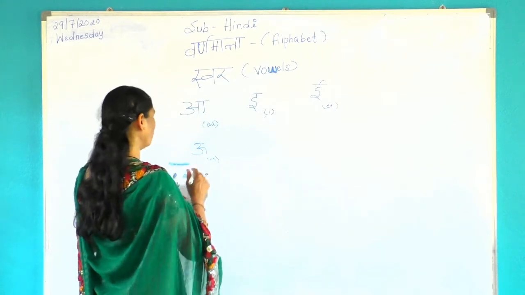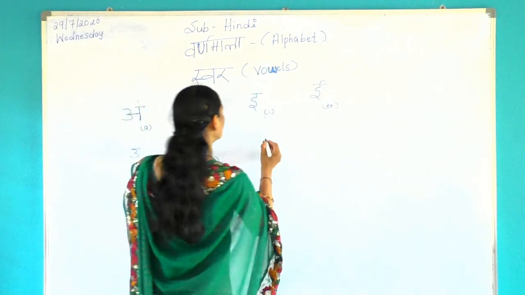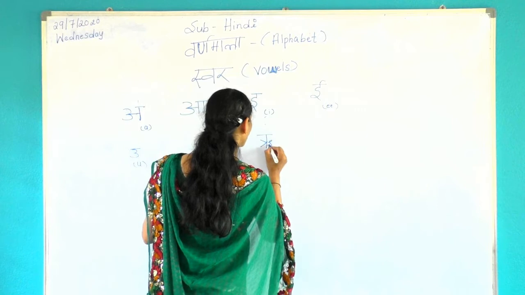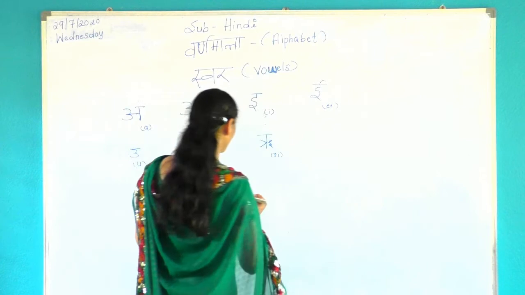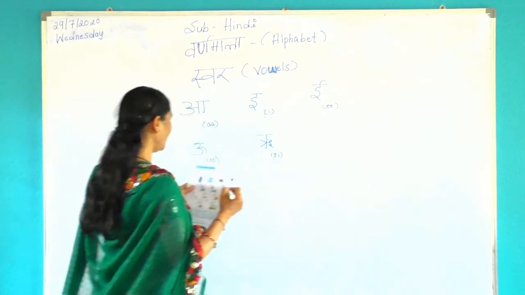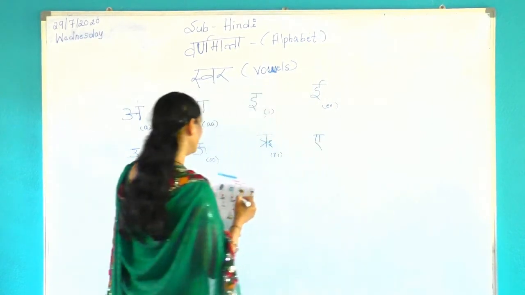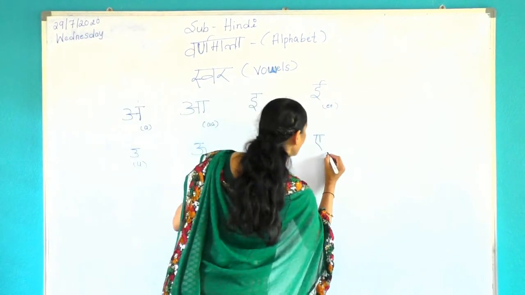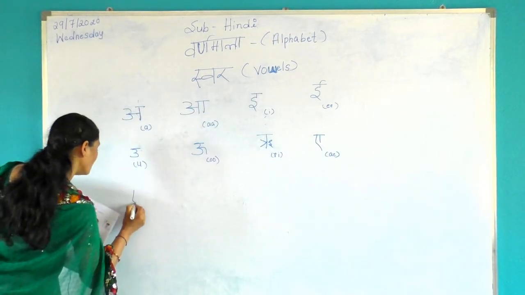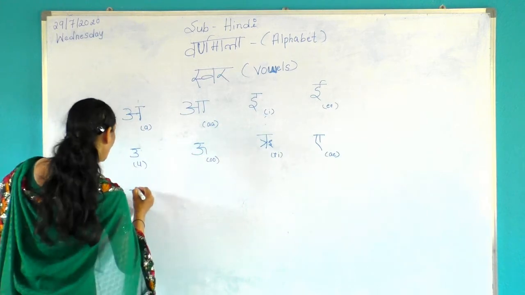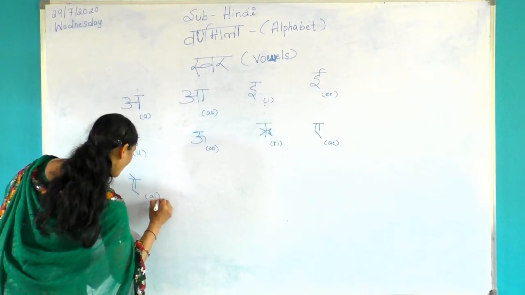Then ru. We call ru. See here, we write ru now. In English, we write RI. Then A. Next, we write in English AE. We write A in English AI.